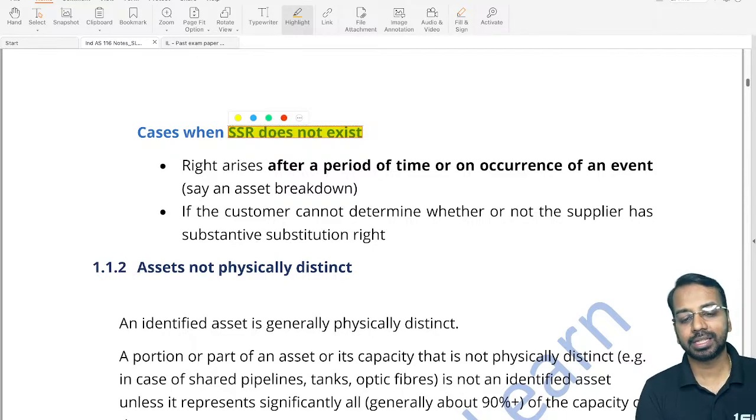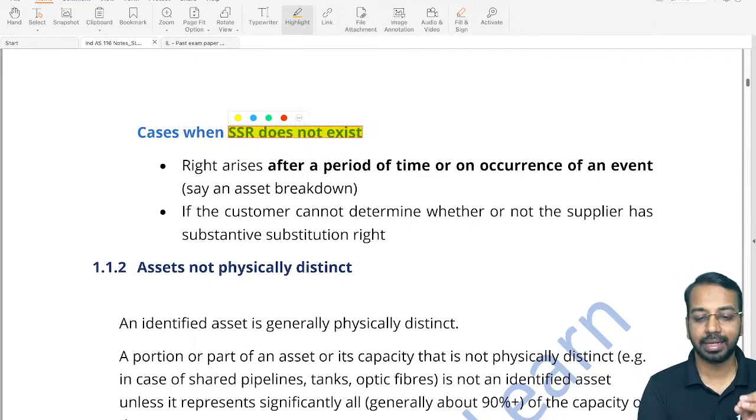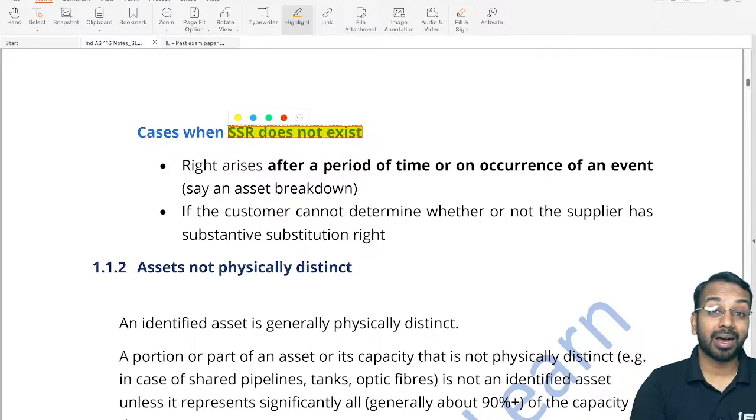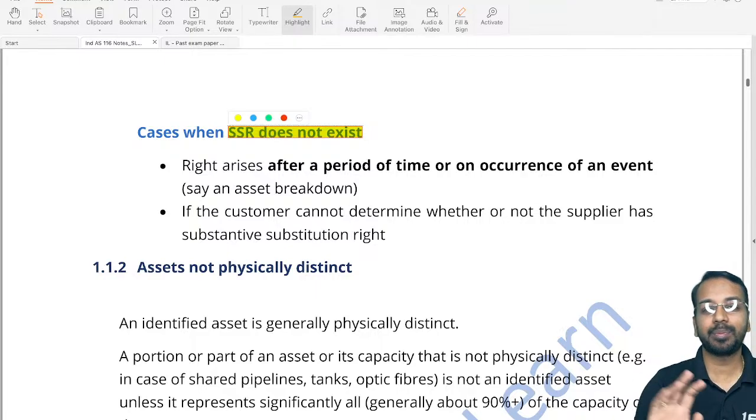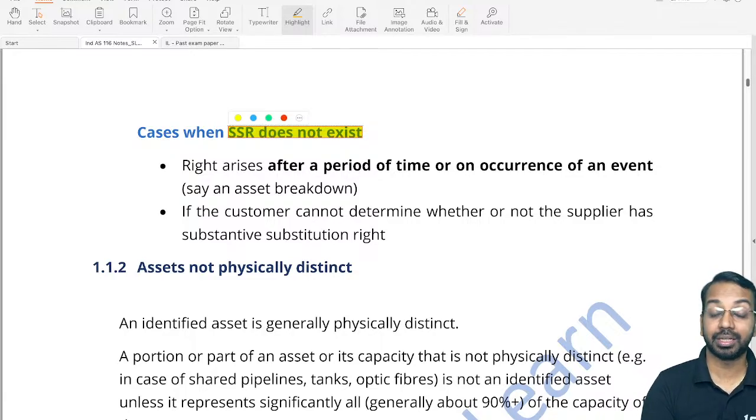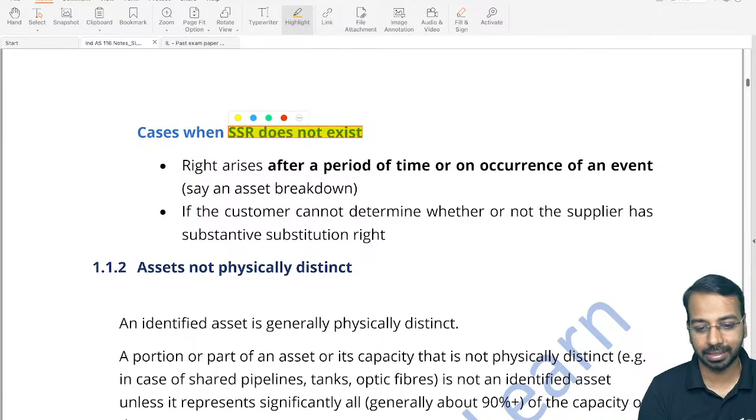Now, one case where the substantive substitution right does not exist is if the contract says, for example, I will replace the car. The car was identified. The registration number is also mentioned. Everything is mentioned. But the contract says that the car will be replaced if, let us say, there is a vehicle breakdown, the vehicle has got damaged. Or after a specified period of time, after 2 years, the vendor can change. Then SSR does not exist.